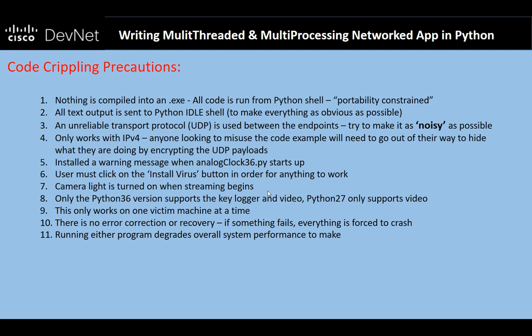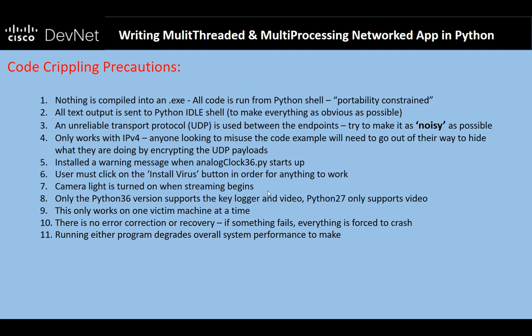I've fixed it so that this only works on one machine at a time. I don't want this thing misused and turned into a botnet, a covert channel, where I have a covert channel running in some server and some zombies.